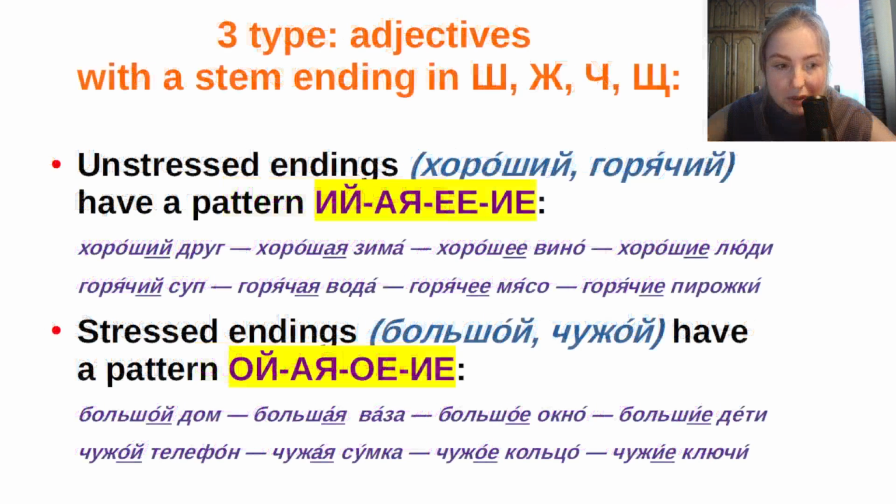Okay, the third type. It's adjectives with a stem ending in ш, ж, ч, щ. Again, we have two groups, and these groups depend on the stress. The first group is adjectives with unstressed endings like хороший, good, and горячий, hot. They have endings like ий, ая, ее, ие.